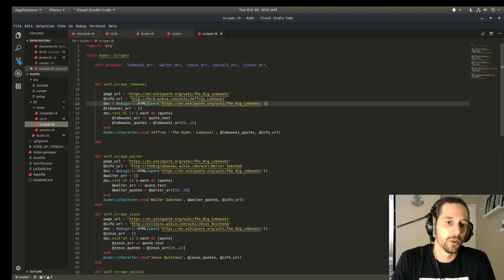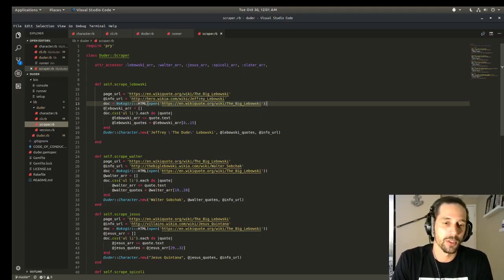In order to get Nokogiri to start working, I set a variable. Its name is doc, and you see Nokogiri HTML open. That's utilizing a gem called open-uri, and then I'm setting that to the page URL that you see up here, so it knows where to look for these quotes.